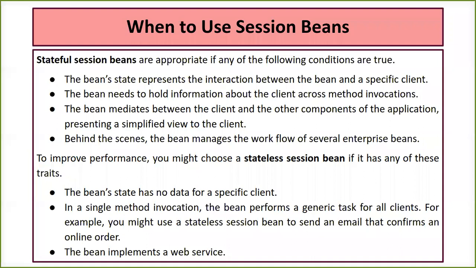Whatever mails I get from the email server, which is responsible for sending the confirmation based on the order I have placed, the interaction between that email server and the client need not be maintained. There is no benefit in maintaining the email which comes from the email server to the client.